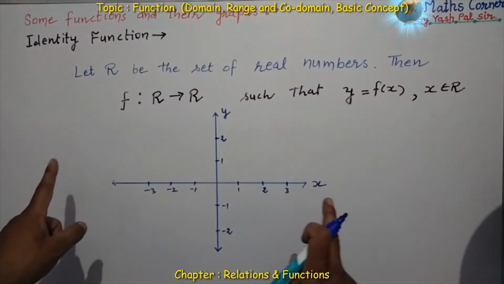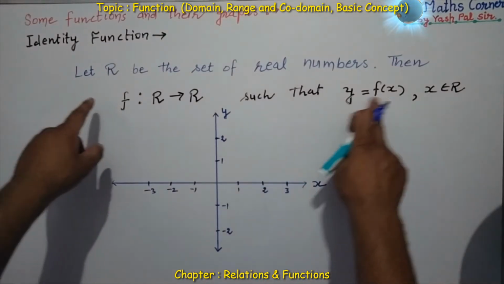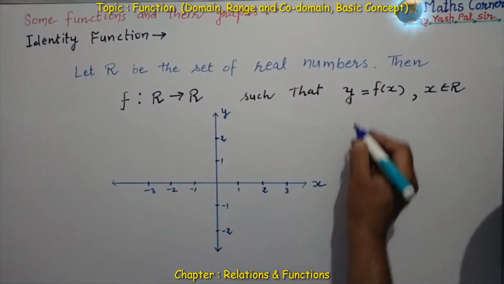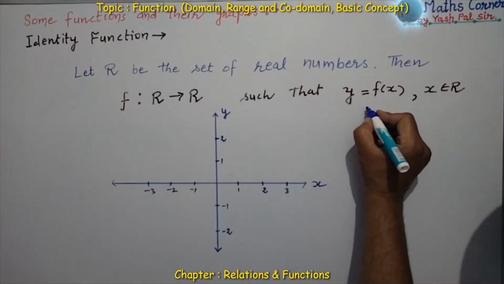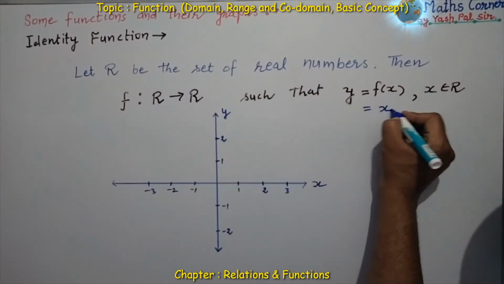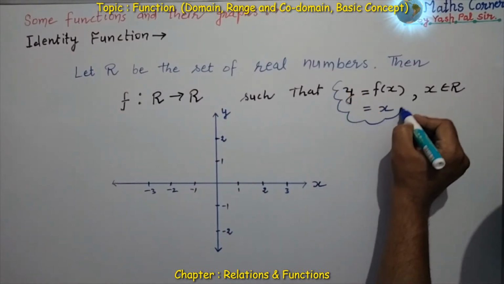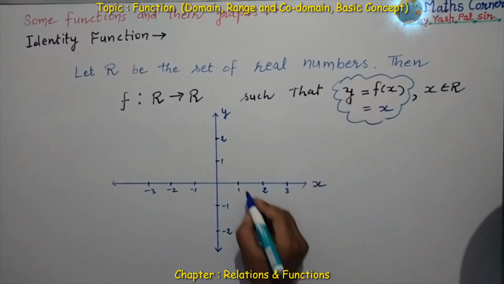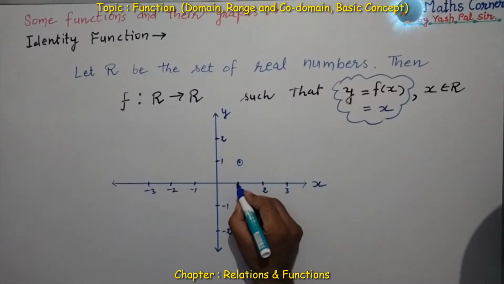With the help of this graph, we can decide what is y is equal to f of x, identity function. Y is equal to f of x and this value should be equal to x. If this is the case, then we say that the function is identity function. Y is equal to x. That is, if y is 1, then x is also 1.